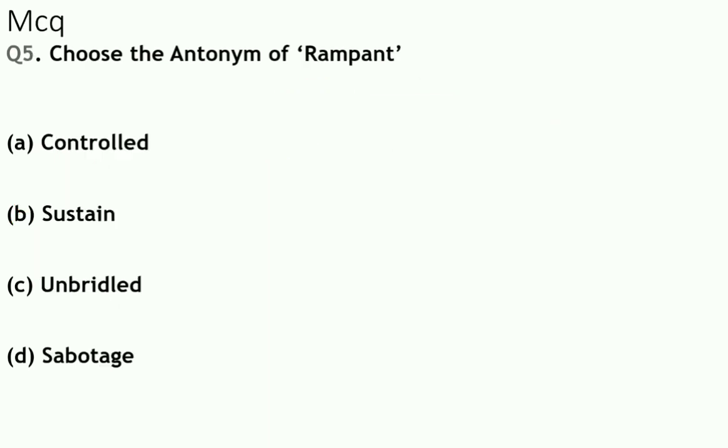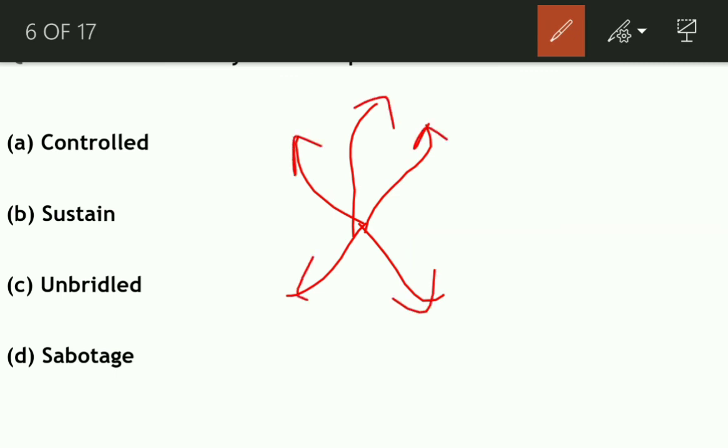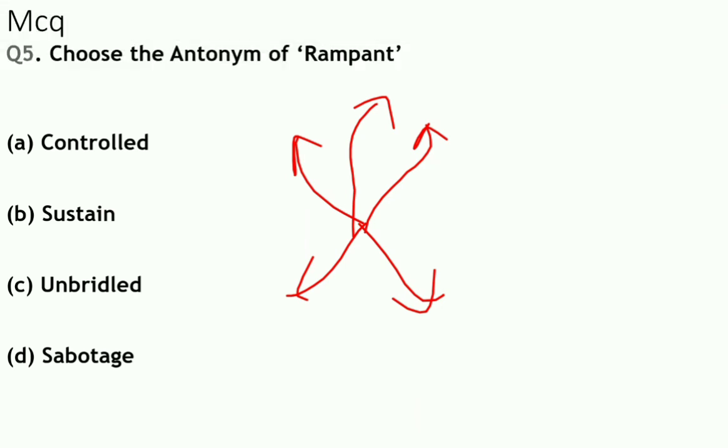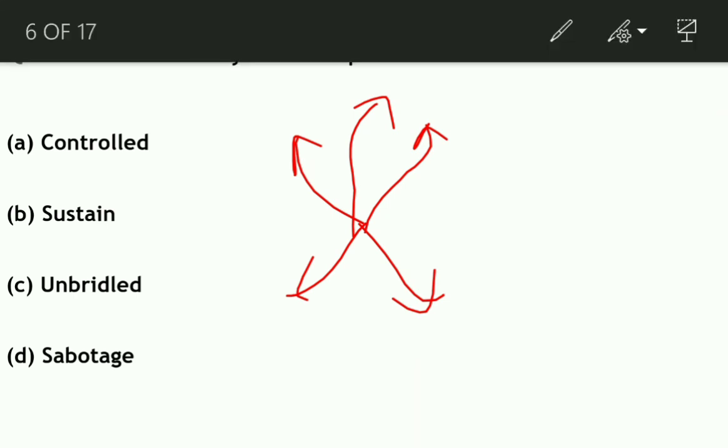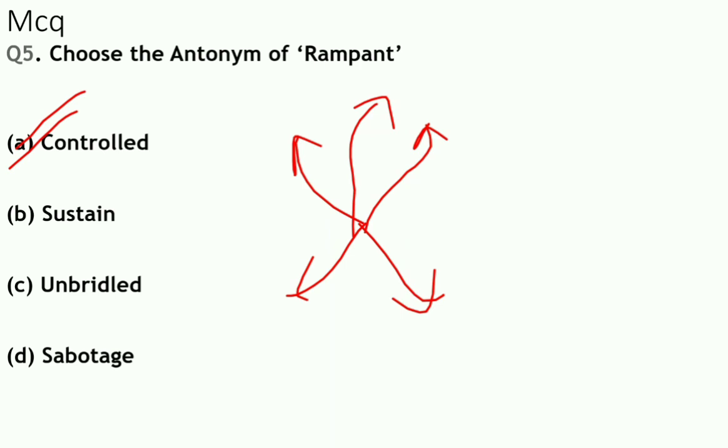Okay, let us move to our next question. Choose the antonym of rampant. So first see what is the meaning of rampant. Rampant means spreading at a very fast rate. For example, the army is spreading very fast all over the country. So here it is asking for the antonym. Rampant means spreading at a faster rate, so its opposite will be controlled. It means that the spreading is controlled. The opposite of rampant is controlled.